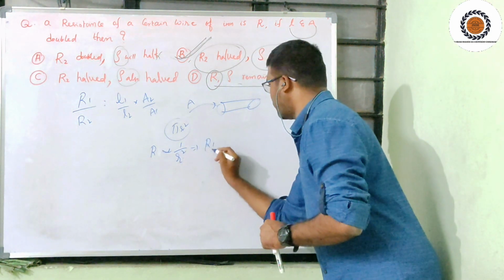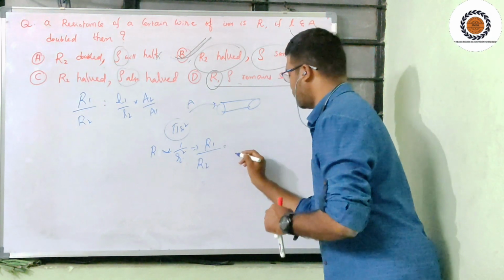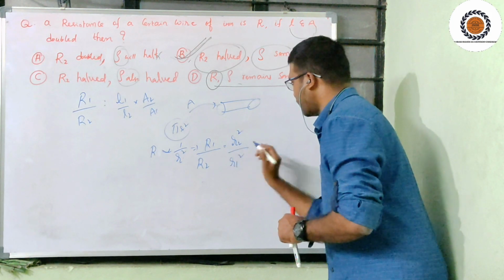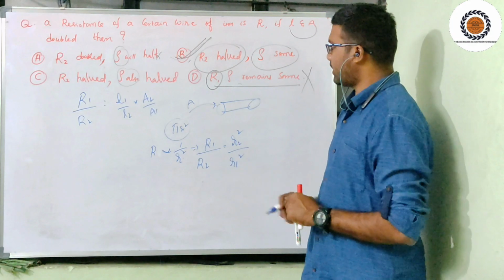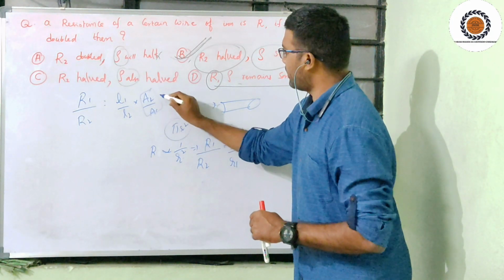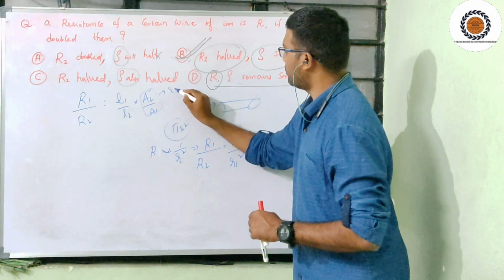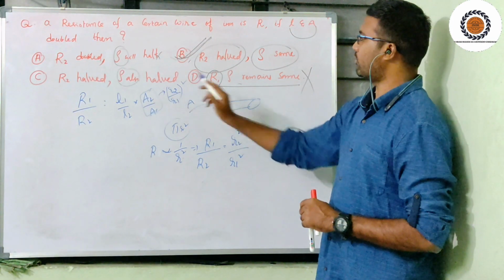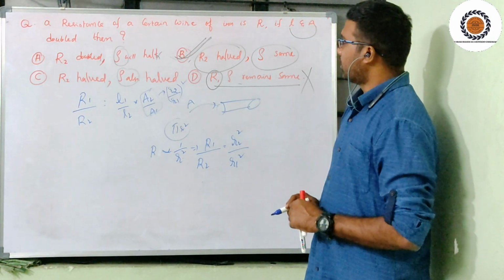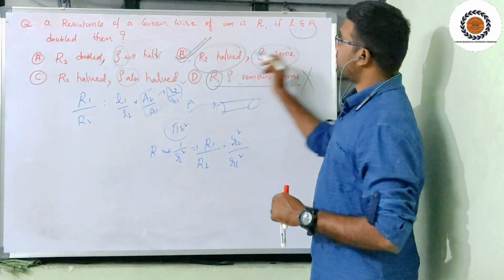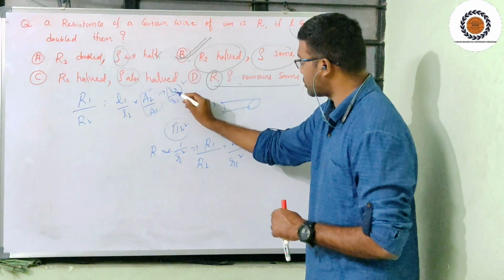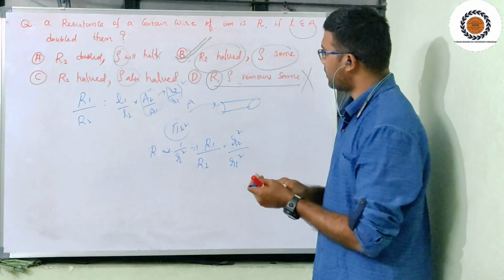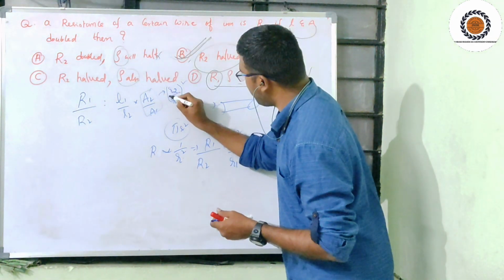That means R1 divided by R2 is equal to radius 2 square divided by radius 1 square. This area wise modification I am writing as r2 divided by r1 whole square. Here the area is doubled, that means the radius of the second material becomes 2 times r1.